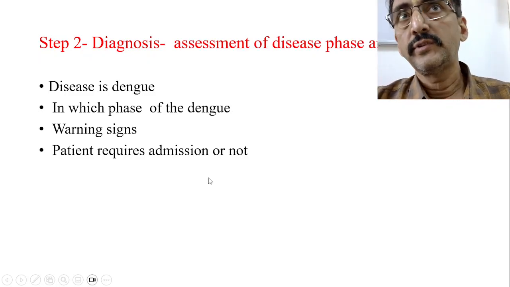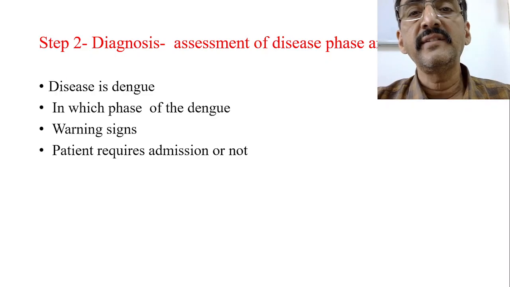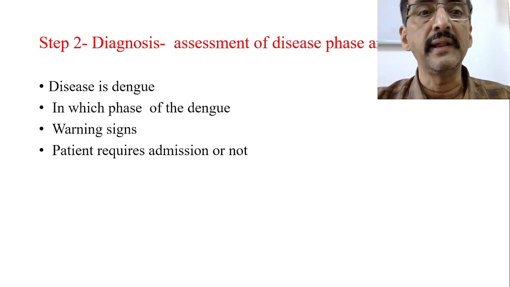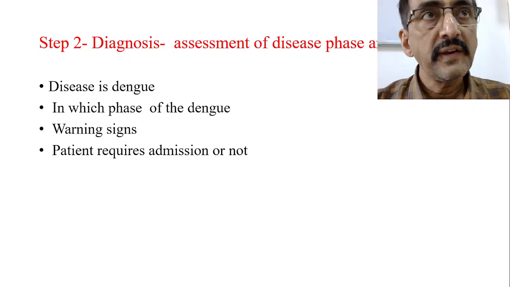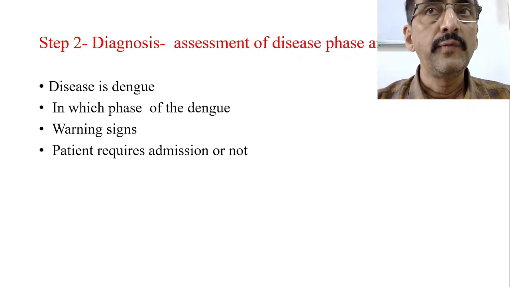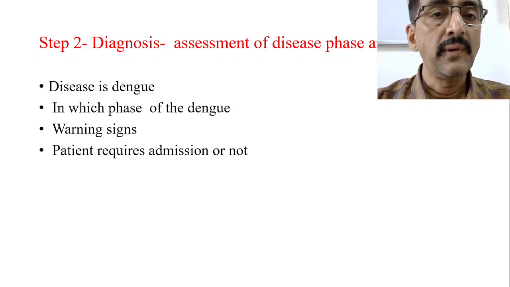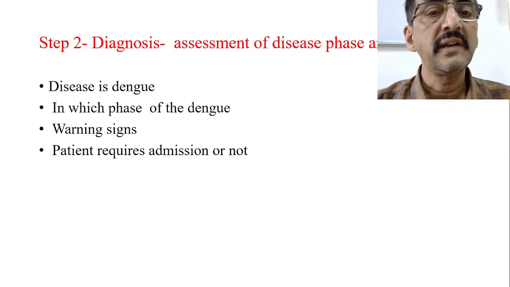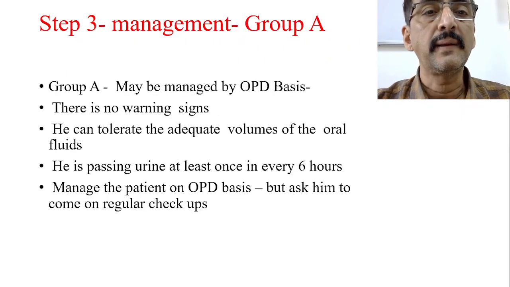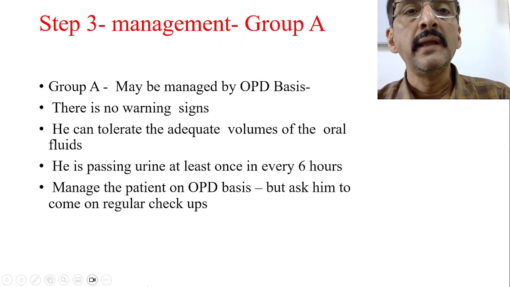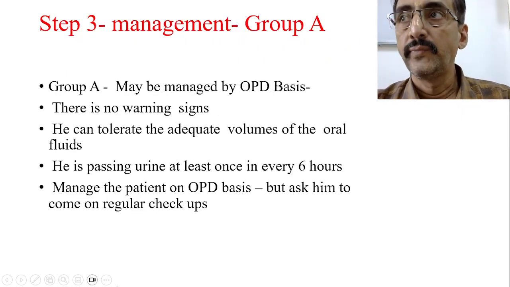Now go to step 2. Here we have to diagnose and assess the disease phase and severity. Suppose the disease is dengue, in which phase of dengue fever it is, whether it has warning signs, and whether the patient requires admission or not. This has to be decided in step 2. In step 3, you have to do the management.